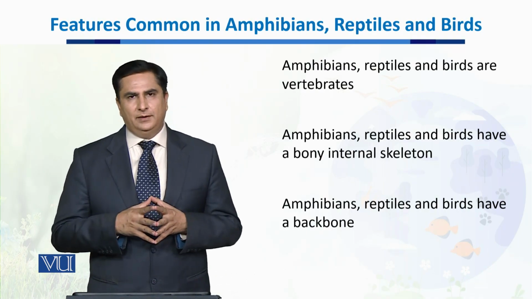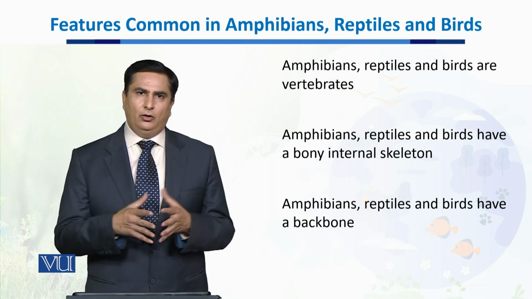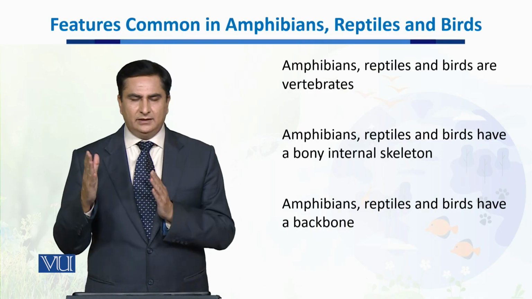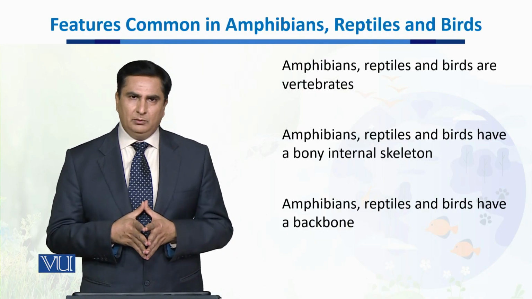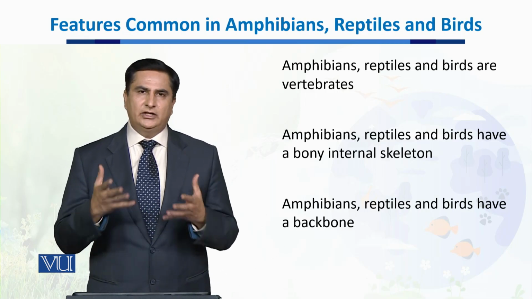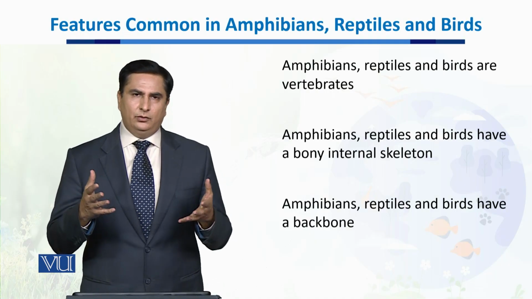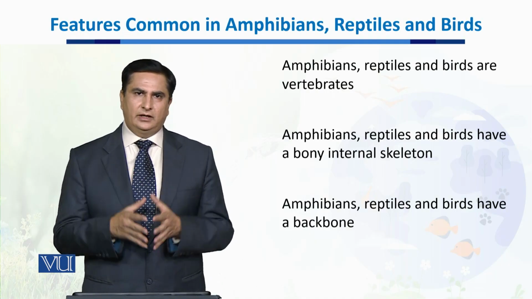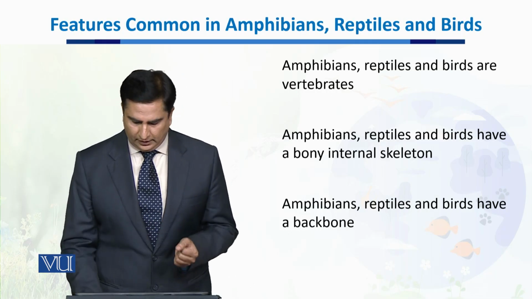Then we have a backbone which is present in all three: amphibians, reptiles, as well as birds. So they have a vertebral column or backbone. Then all three share bony internal structures. So this means that their internal structure is made up of bones. So they share this commonality as well.